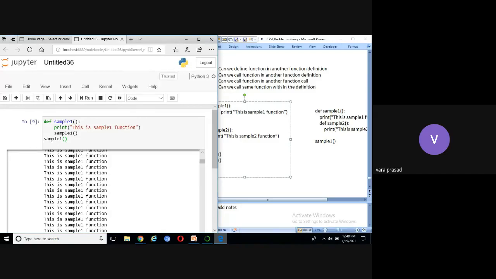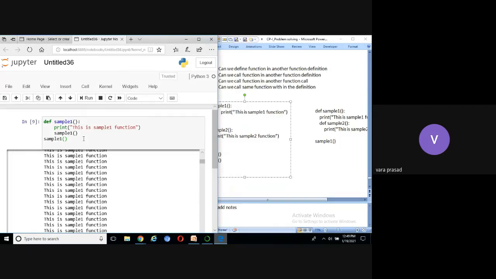Because we are calling here, control goes to here. Again print, this is sample 1 function. Again calling, control comes to here. Repeat the process. For that reason, it will go to an infinite loop.